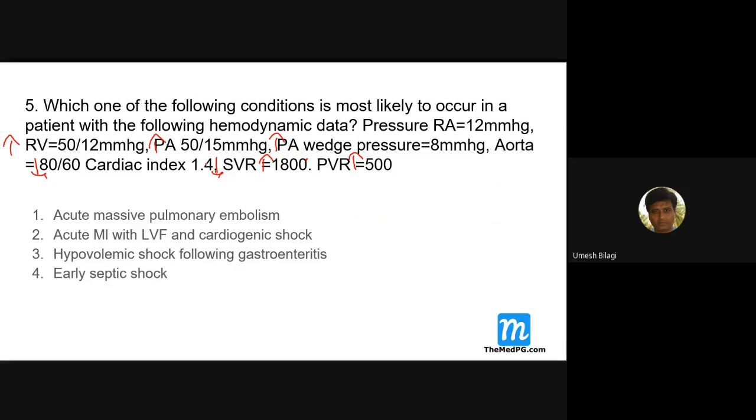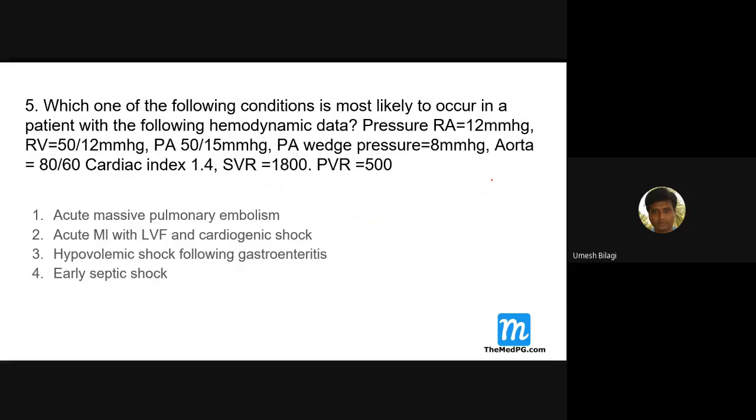So that means in this case, the right side pressures are increased, the left side pressures are decreased. There is an augmentation of vascular resistance. That's all that has happened. The picture is like that. Where do you expect this? If the PCWP is normal, I will not blame the left atrium. I'll go into the lung straight.